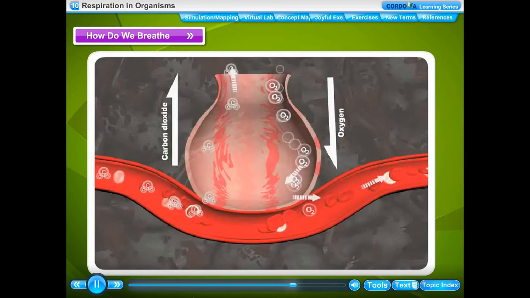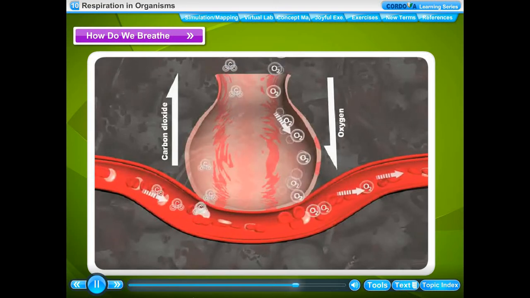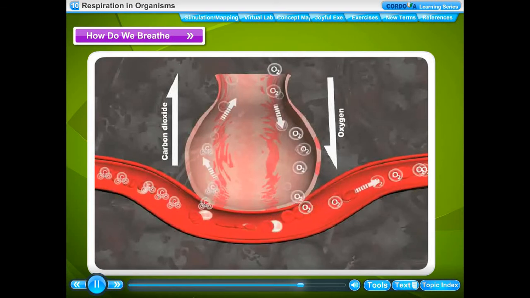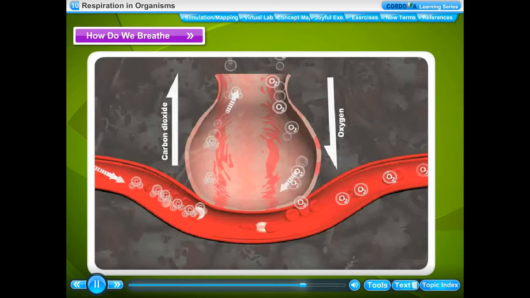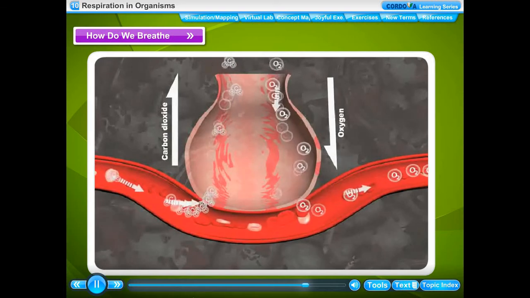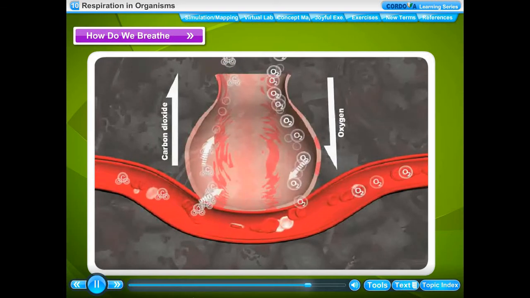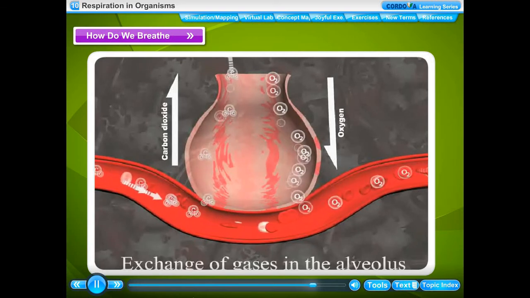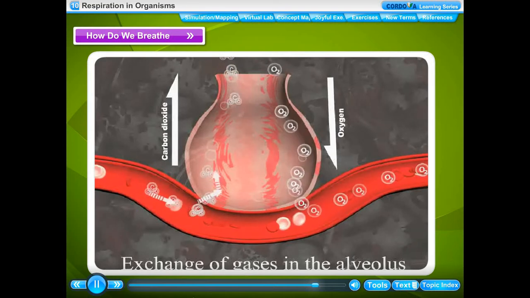Blood carries carbon dioxide to the alveoli in the lungs. From the lungs, carbon dioxide is removed with the air we breathe out. In this way, exchange of gases takes place in the alveolus. Exchange of gases in the alveolus.